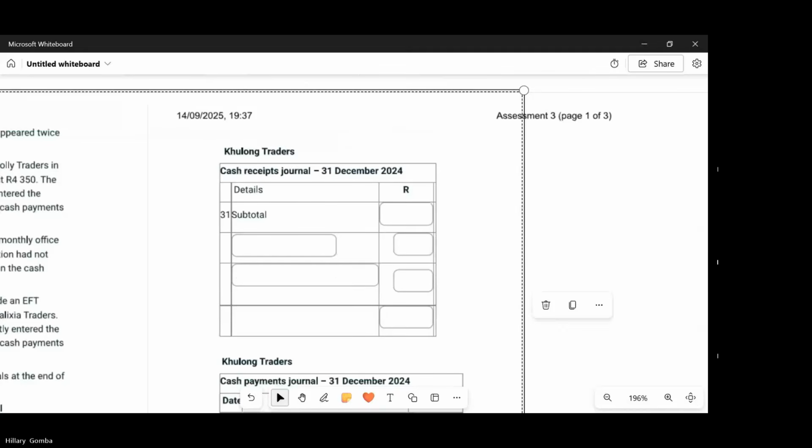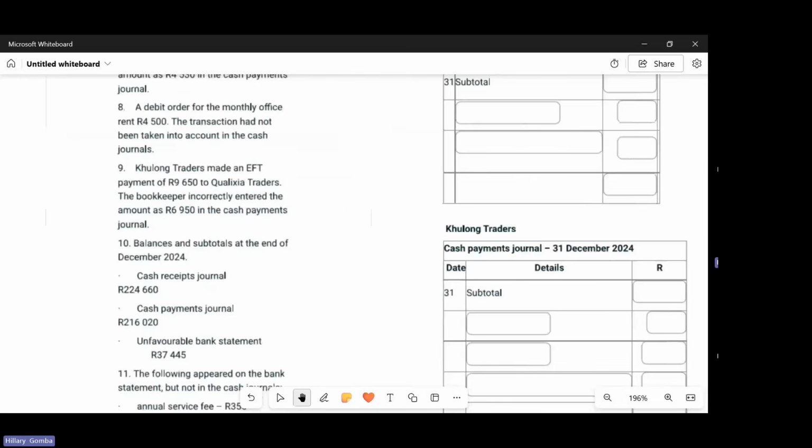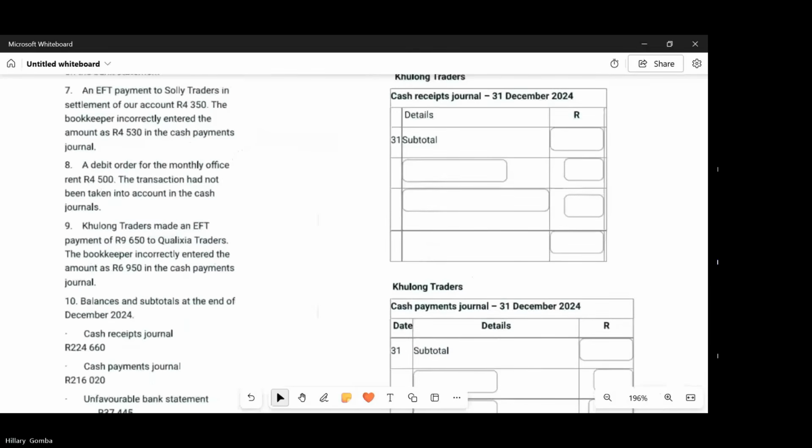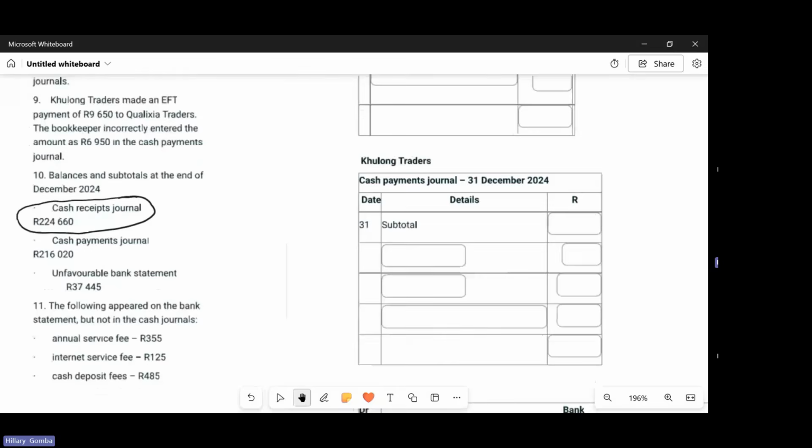Okay. So they told us that the cash receipts journal had a balance of 224,660. So you go back to your cash receipts journal, which is right here, and then it will be recorded as a subtotal. You record 224,660. And then for the cash payments journal, it was 216,020. Again, you go to your subtotal, you record 216,020.